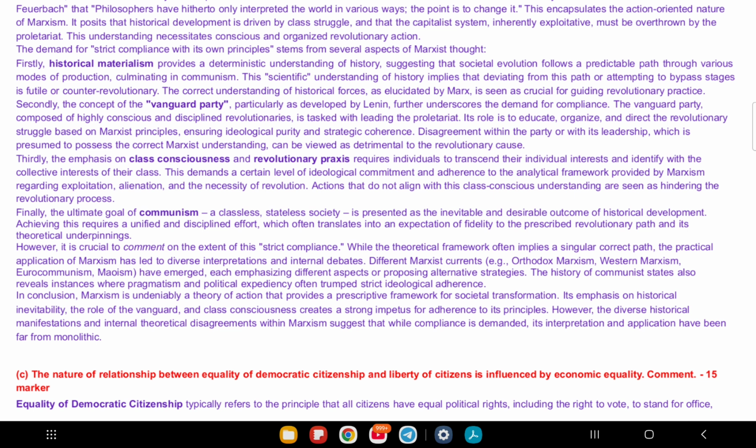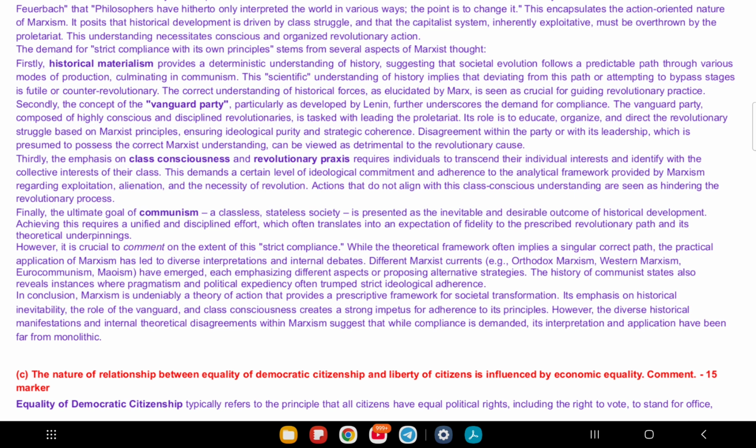This question is about how equality in democracy and personal freedom depends on economic equality. Sounds complicated, no? So let's make it simple. Your first point of discussion is democratic citizenship and money. Everyone gets one vote, right? But if rich people control elections with money, like funding campaigns or media, the poor's vote matters less. For example, in some countries, only rich candidates can afford to run for elections, so real equality is missing.